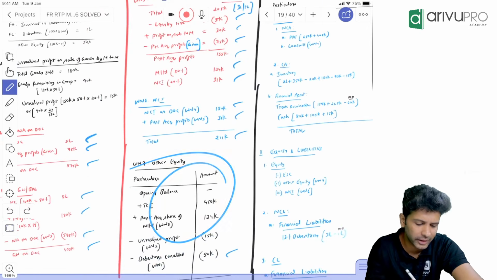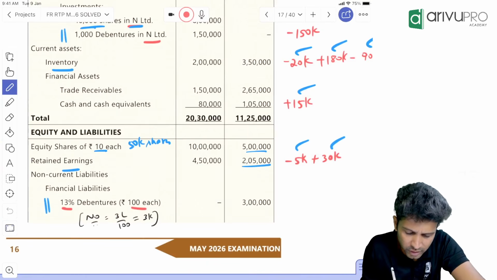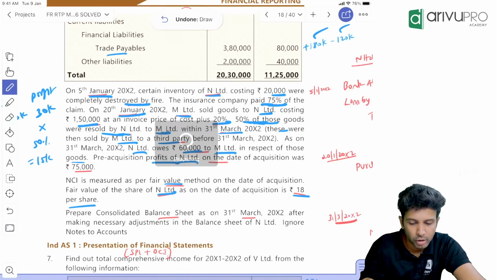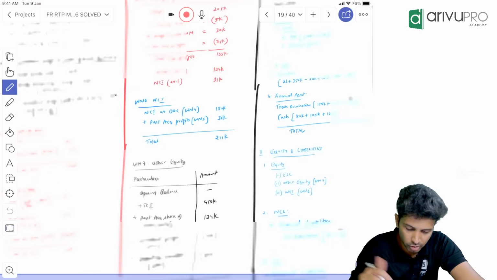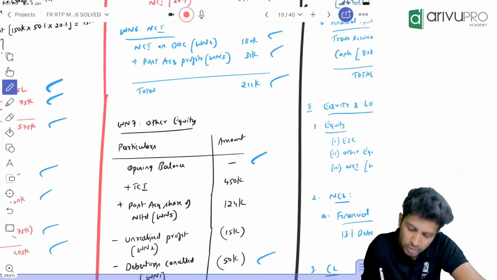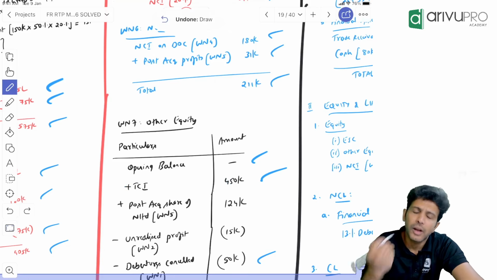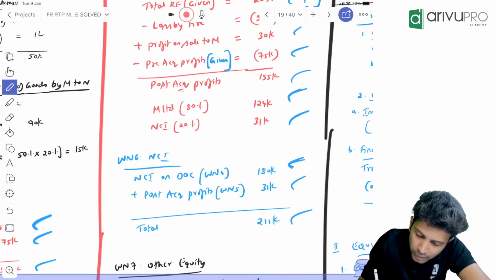Then other equity. Other equity means only the parent's. What is the parent's other equity or retained earnings? 4,50,000. So take that number. You can assume that 450 either as an opening balance or current year's, your call. Here I have assumed opening balance was 0. Total comprehensive income is 4,50,000.